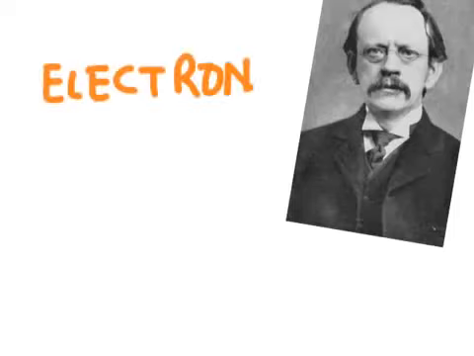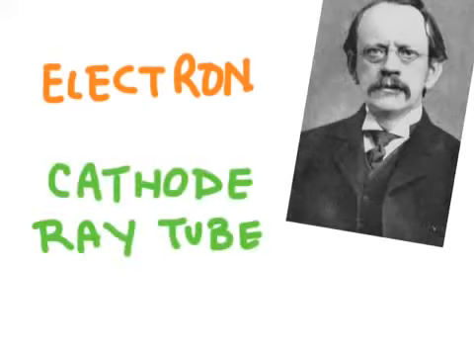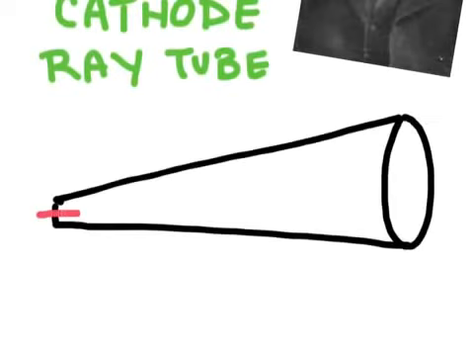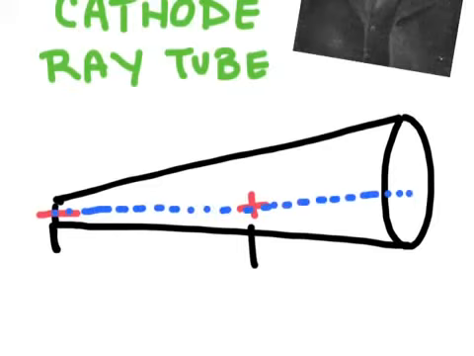J.J. Thomson worked with a device called the cathode ray tube, also known as a Crookes tube. This device was a sealed glass container that has 2 electrodes separated by a vacuum. When voltage was applied across these electrodes, cathode rays were created. In other words, a stream of electrons that would move across the glass tube. When the particles struck the other end of the tube, a glowing patch was created, thus visualizing where the particles were.